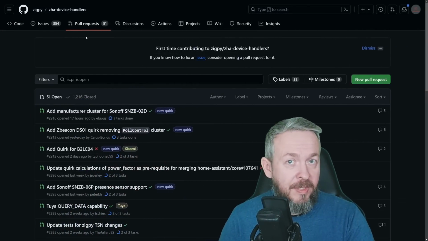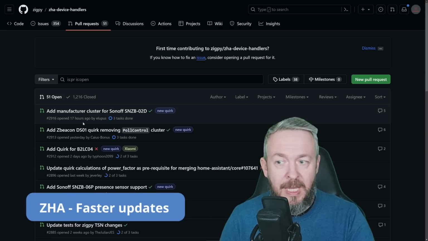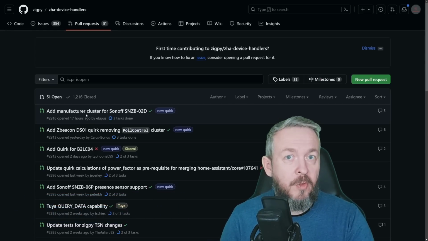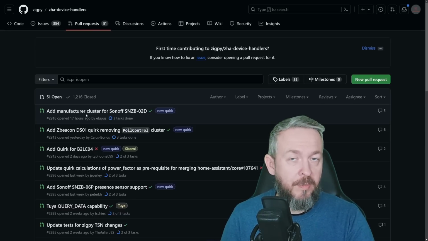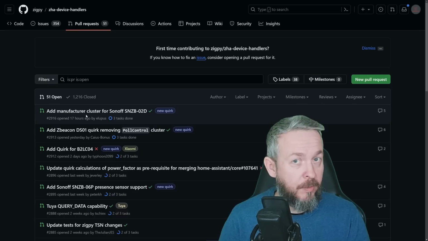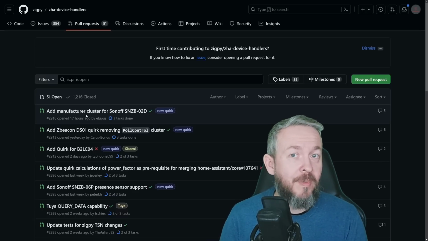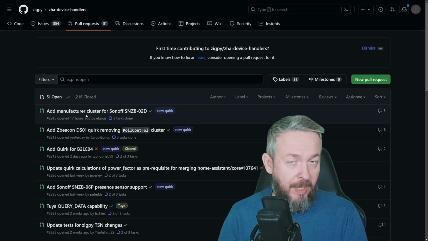The good thing about this way of handling things is that when a new manufacturer or a new device is added and this has been merged, in the next update of Home Assistant, which can be either a major or minor update, this may at the end get pushed into Home Assistant. If, for example, Home Assistant has 5 or 6 releases that month, that means that in one or in all of them, new devices can be brought into Home Assistant, which is unlike what Zigbee2MQTT does. But on the other hand, the list of currently supported devices that work nicely, that support all of the features in Home Assistant, is shorter, much shorter than it is in Zigbee2MQTT.